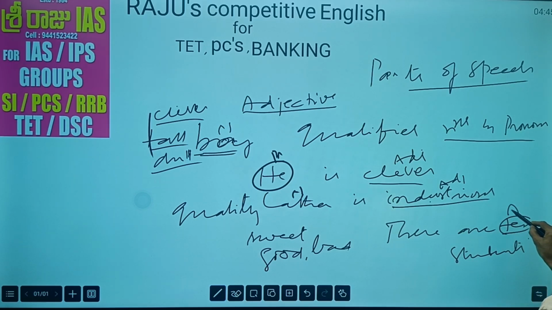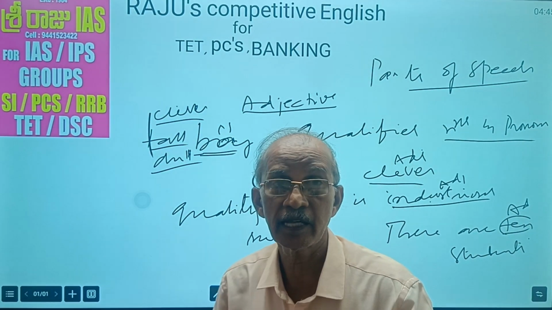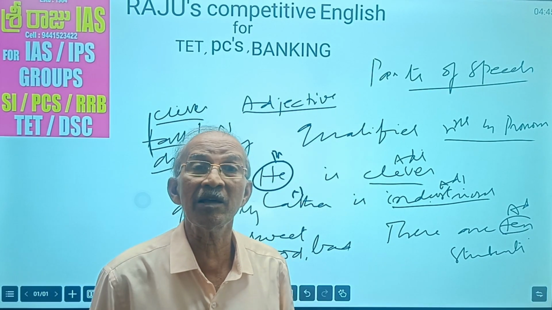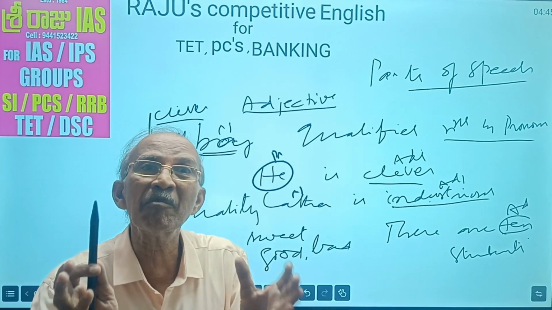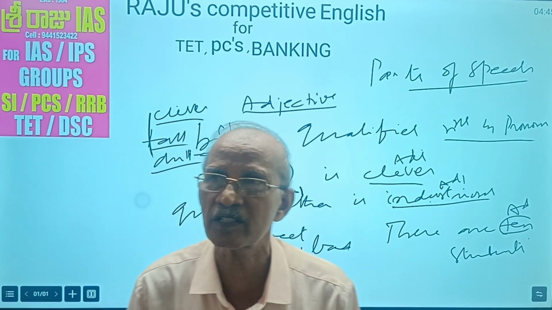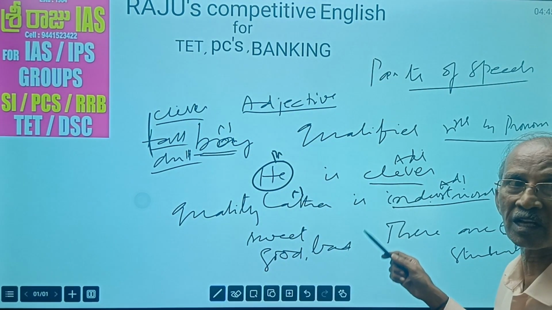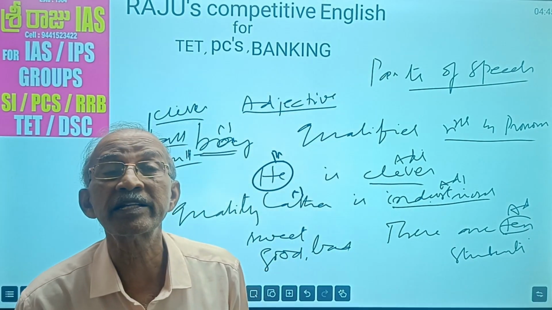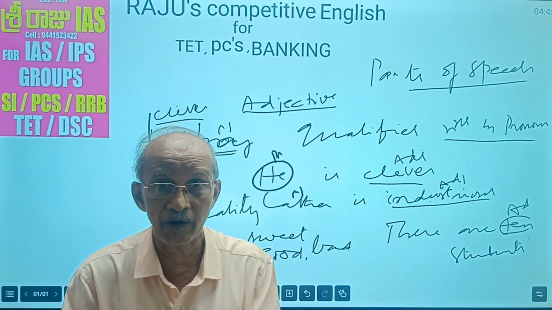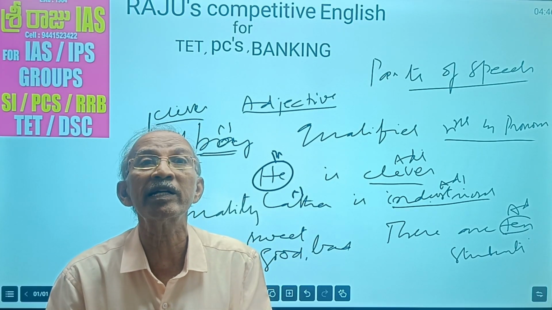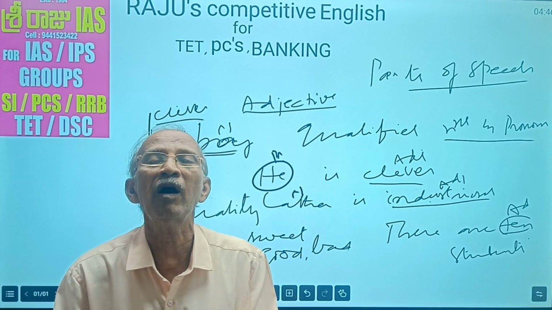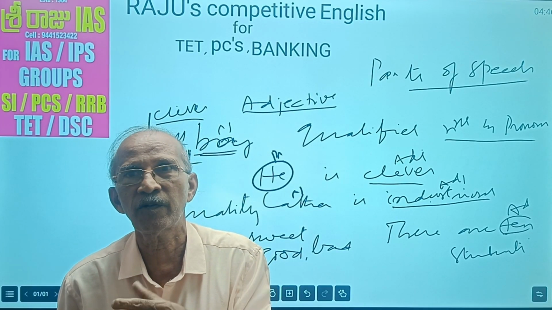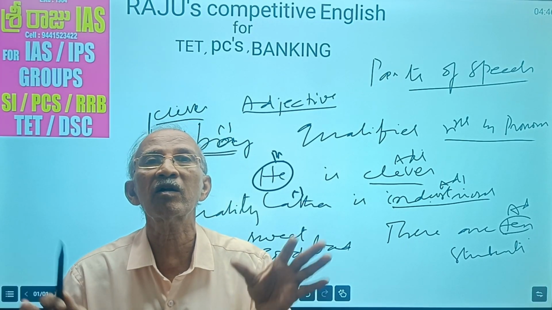Here 10 is an adjective. There are 40 students in the class. There are many shops in the street. There are several shops in the street. I have many friends in Delhi. Many is an adjective. So all numbers are adjectives: 1, 2, 3, 4, first, second, third. Remember. Okay. So what do you say about the adjective now? Adjectives qualify nouns and pronouns and indicate quality, quantity, kind and number. Ordinal numbers, cardinal numbers, first, second, third, fourth, and then 1, 2, 3, 4. These are all adjectives.